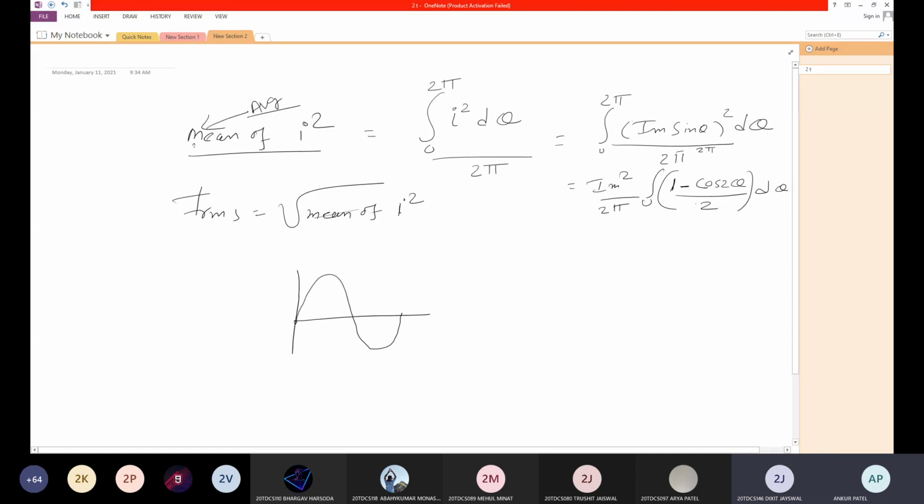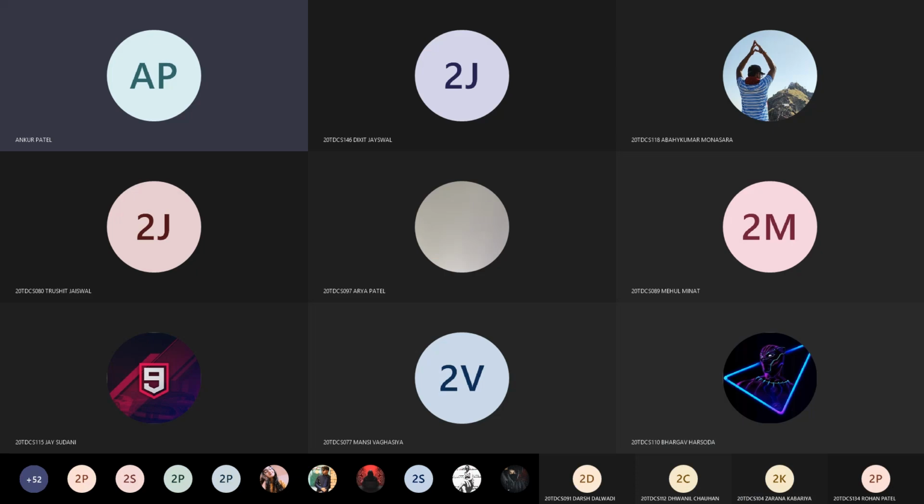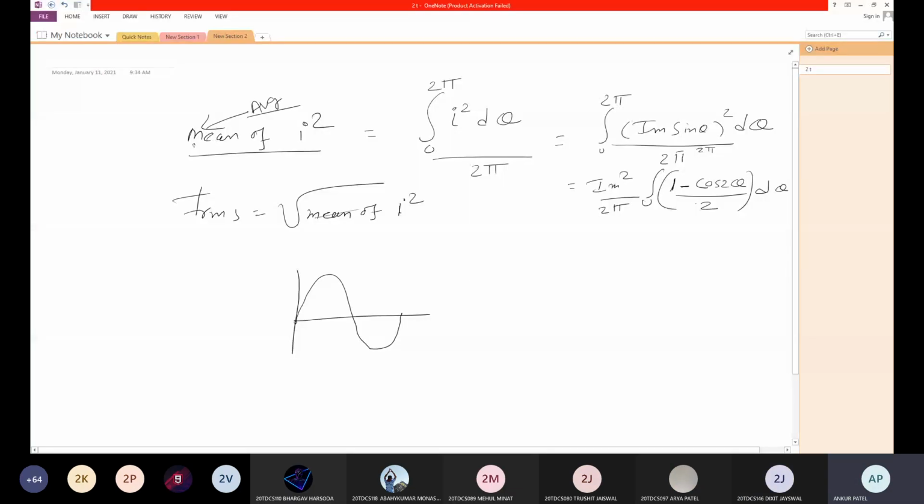Is the screen visible? So this is the sinusoidal wave. Now you need to consider this at a maximum value. If we consider this reference, then your curve is starting like this.